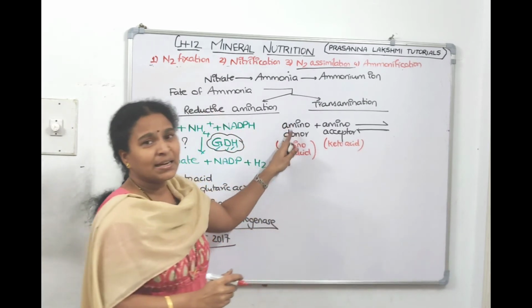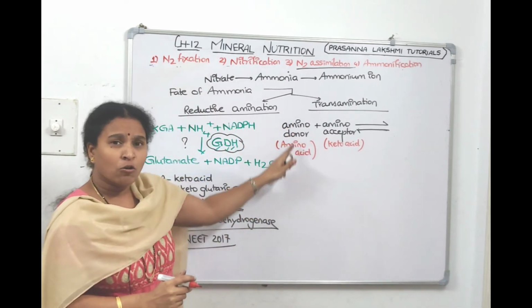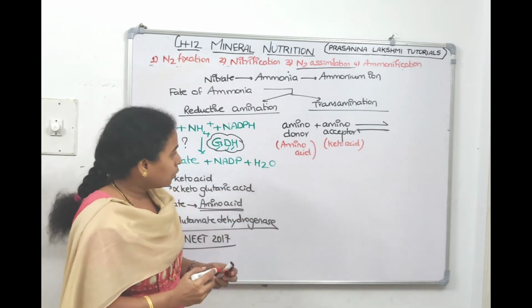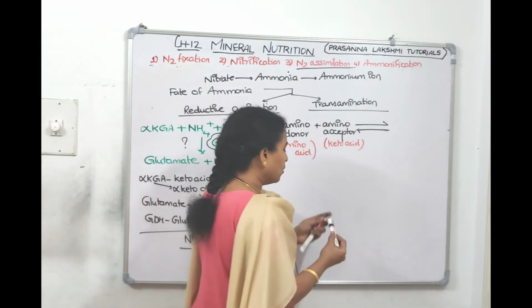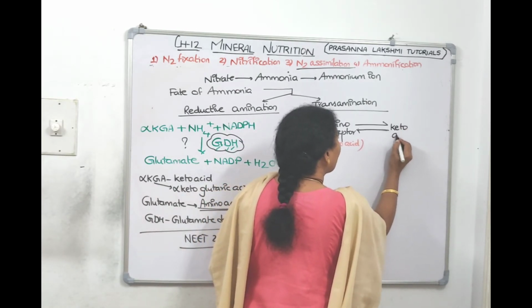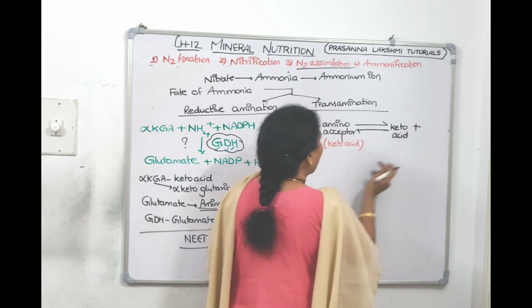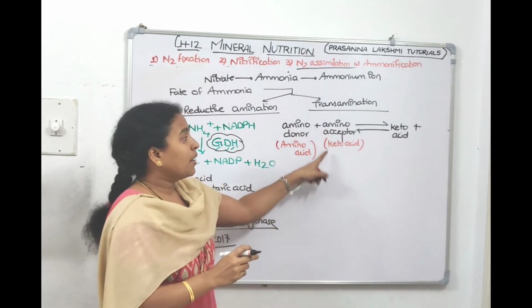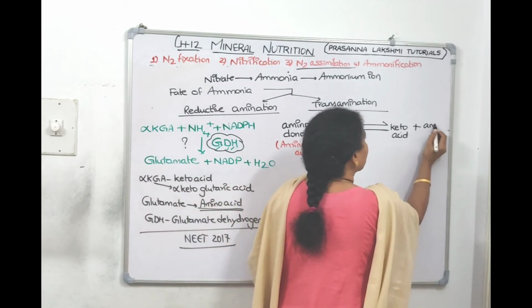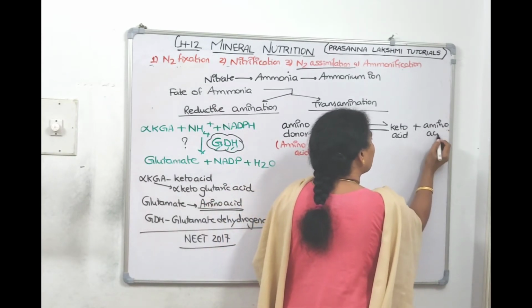This is donating the amino group. After losing the amino group, the amino acid becomes a keto acid. After receiving the amino group, the amino acceptor becomes an amino acid.